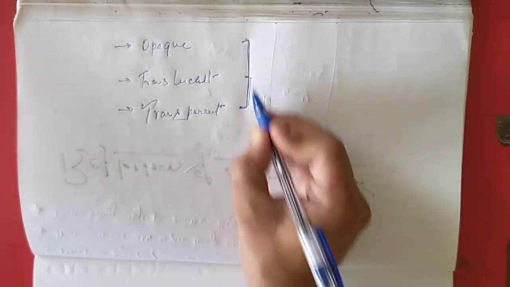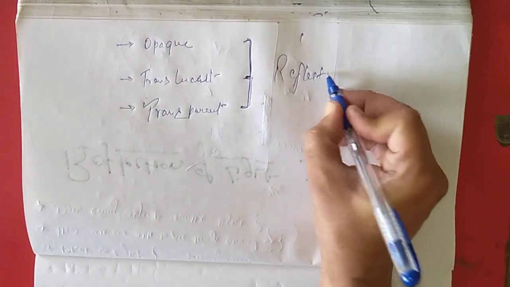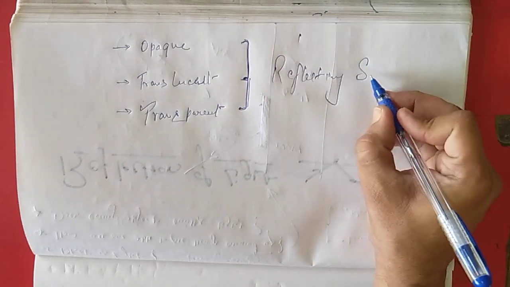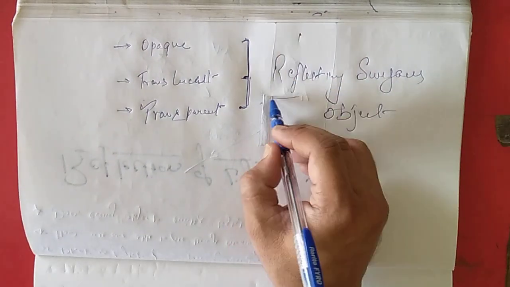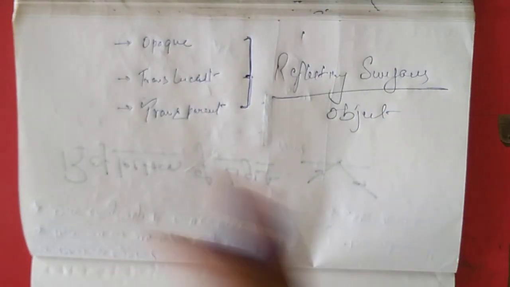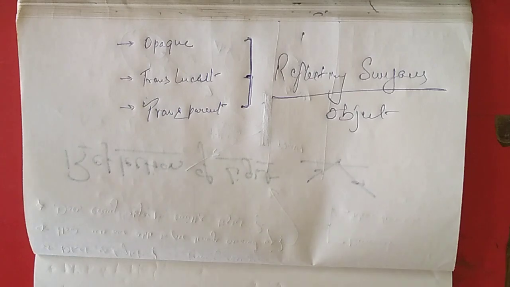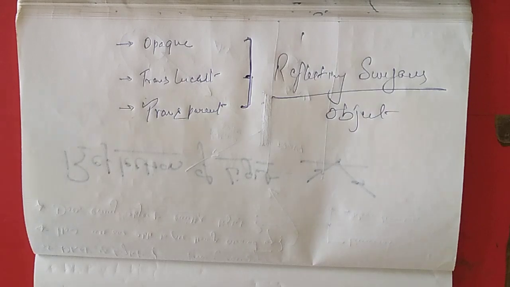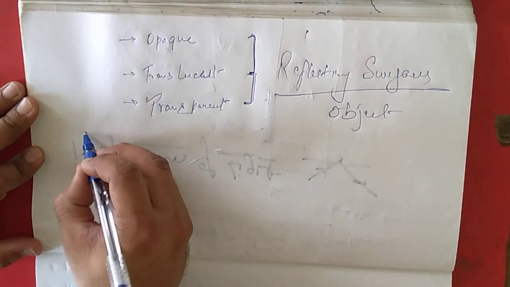So objects could be of three types. Reflecting surfaces or objects could be of three types: opaque, translucent, and transparent. Let us understand the differences between them, and thus we will be able to conclude whether the amount of energy which is falling on an object is entirely bounced back or returned, or some amount of energy remains there or is consumed. So let us understand this. First of all, the opaque object.